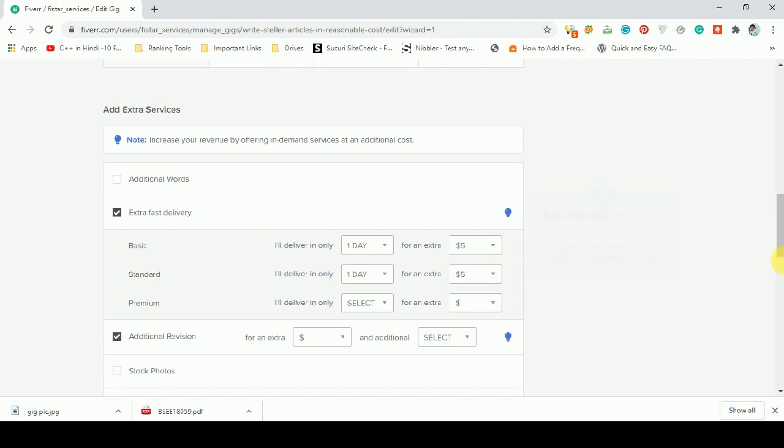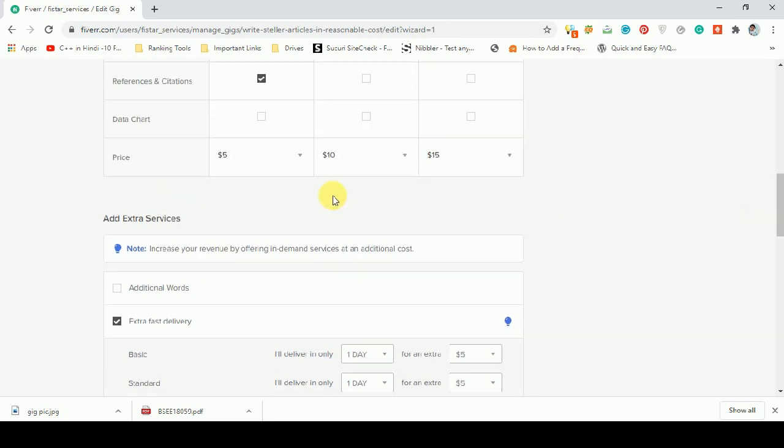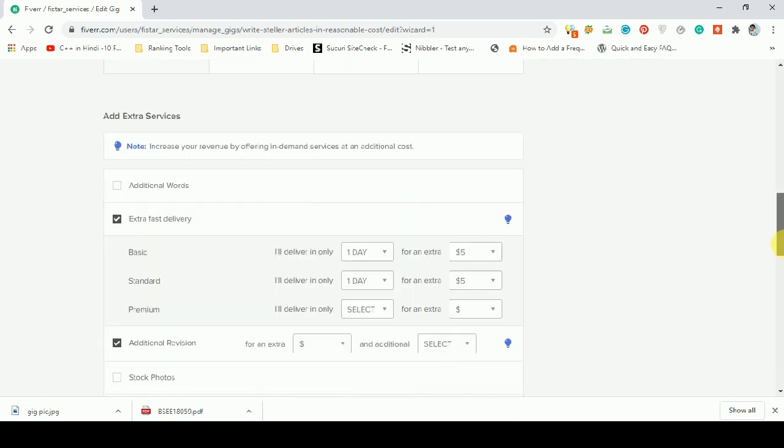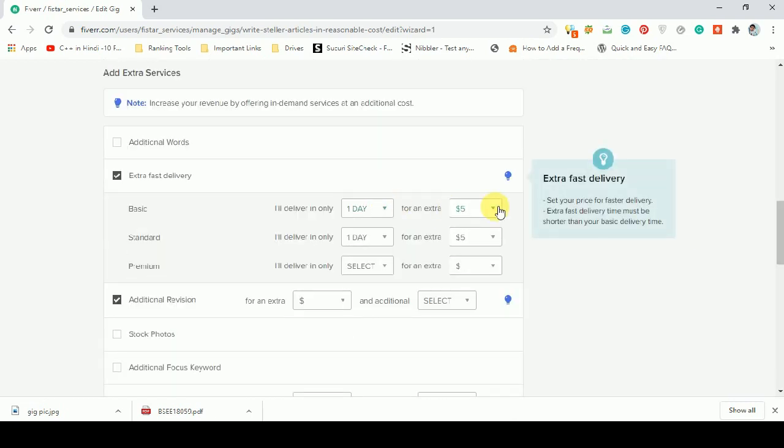It means the total cost of the basic service will now become $10: 5 from here and 5 in the extras. Similarly, you can change the prices with the delivery time, as we have done for the basic. We will change it also in the premium.